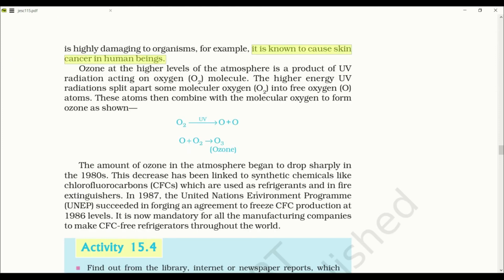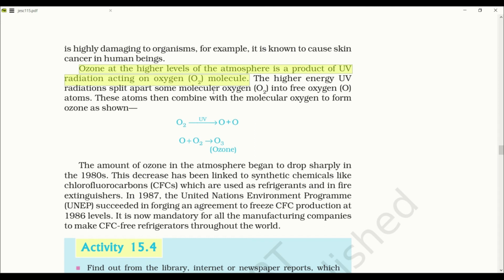How does the ozone form? Ozone at the higher level of atmosphere is a product of UV radiation acting on oxygen molecules. So whenever the ultraviolet radiation falls on oxygen, it becomes ozone. Here you can see in the equation, when O2 is reacted with ultraviolet radiation, it splits into two oxygen atoms. One oxygen atom combines with another oxygen molecule and it forms ozone.